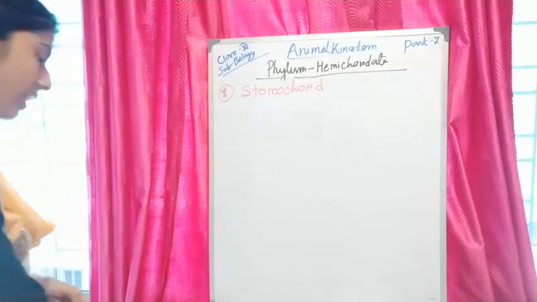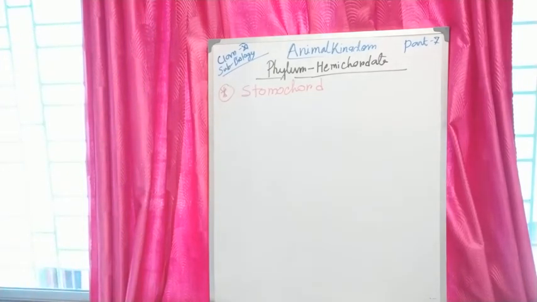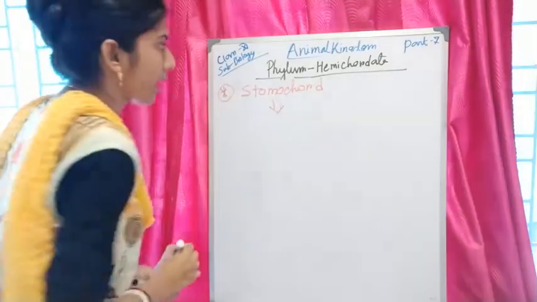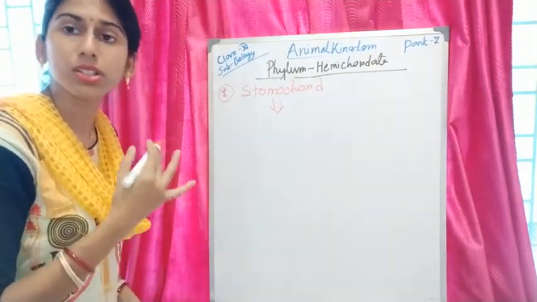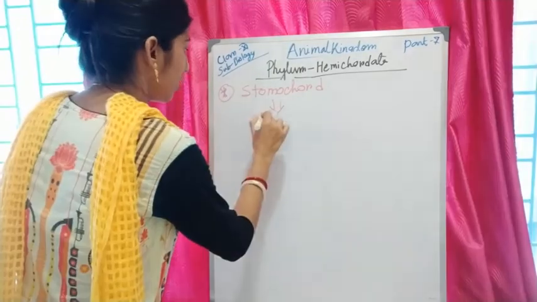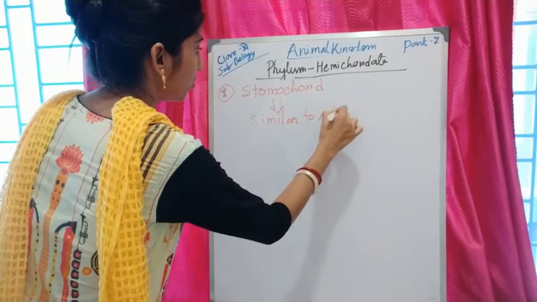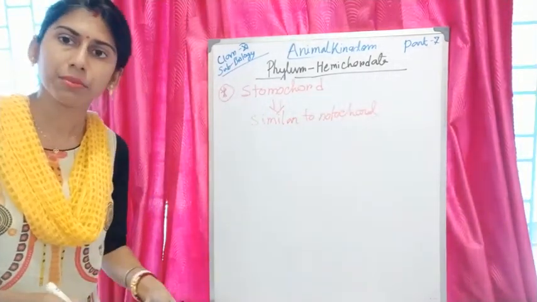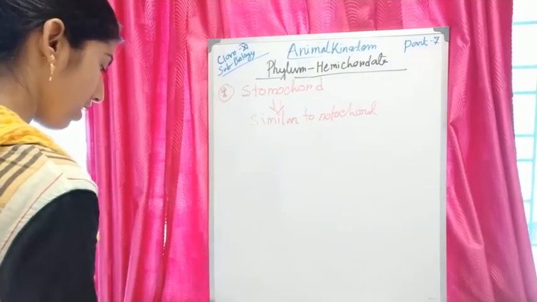It is a rudimentary structure similar to the notochord. They lack a notochord, but have a notochord-like structure called the stomochord.